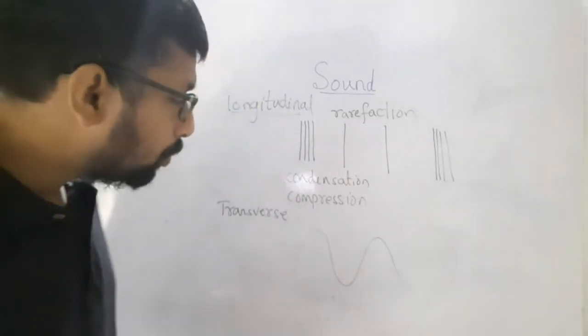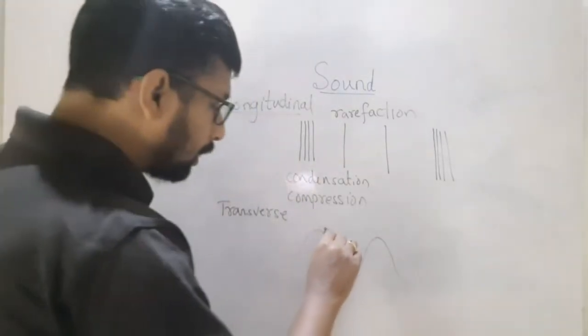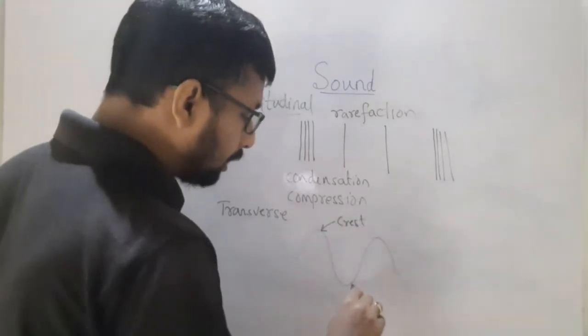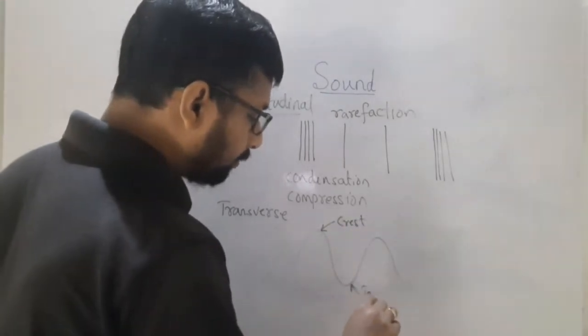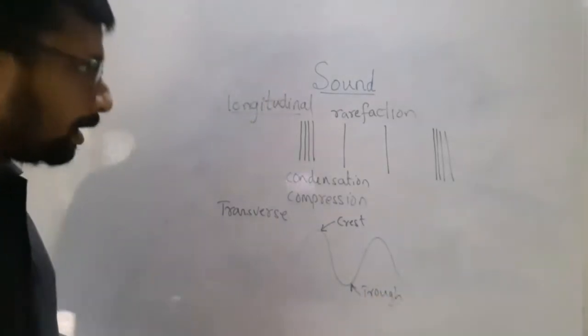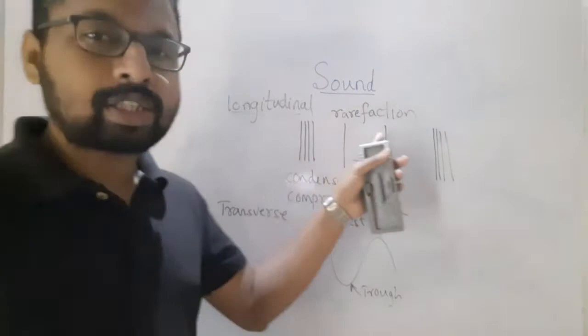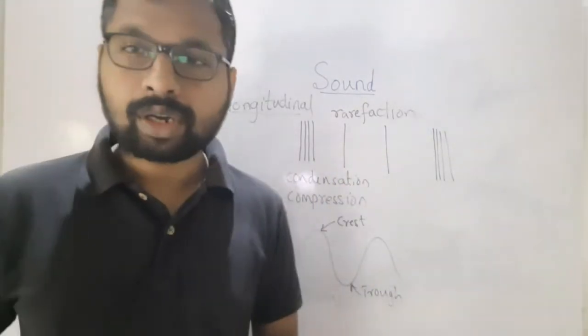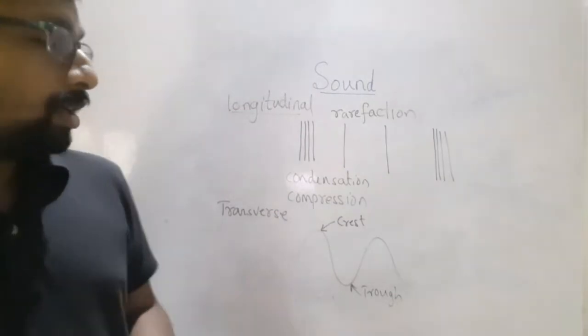There are two parts to it. This is called the crest, and this is called the trough. Just like this is called condensation and this is called rarefaction, similarly a transverse wave also has two parts: crest and trough.